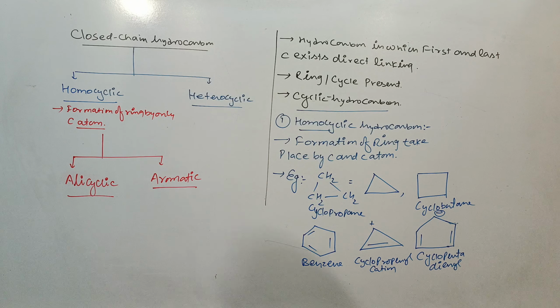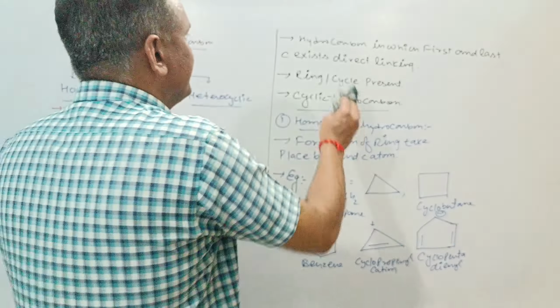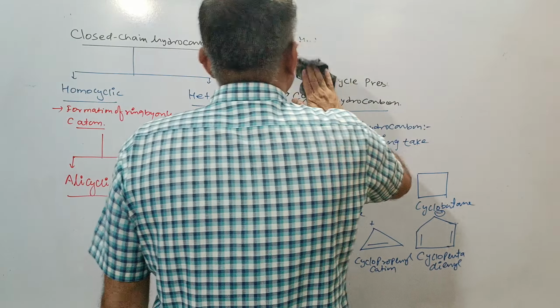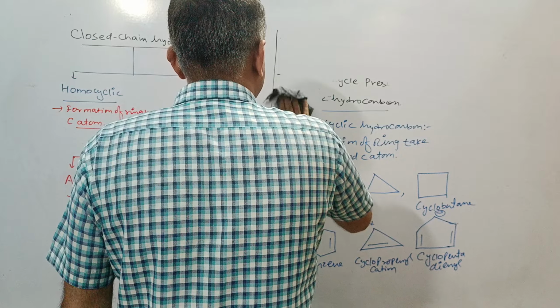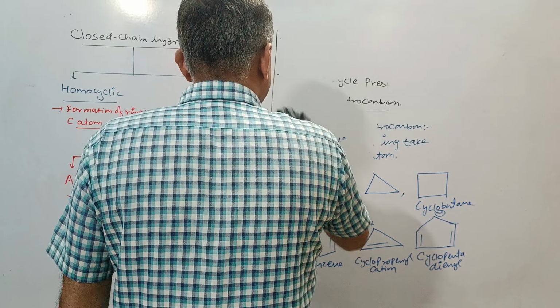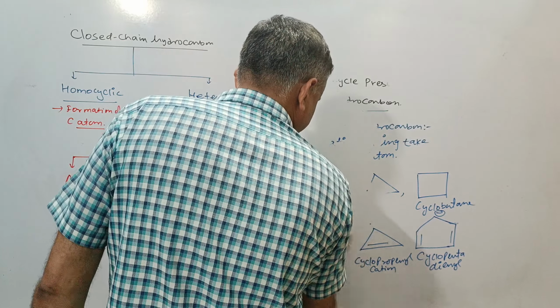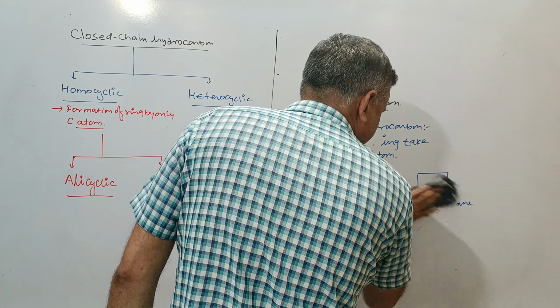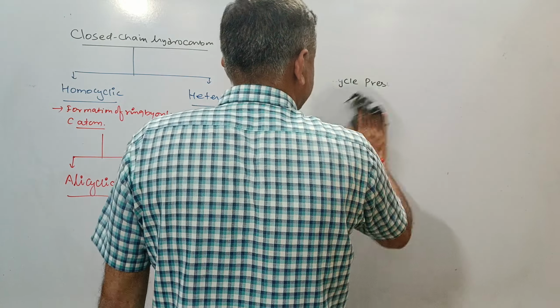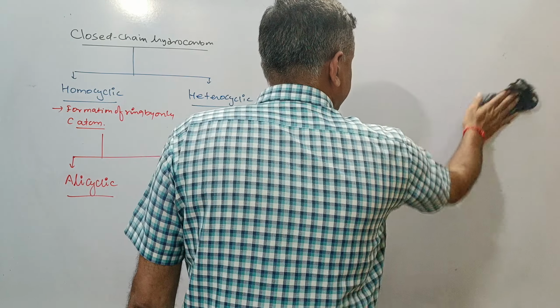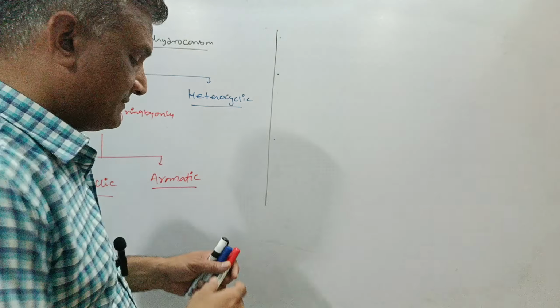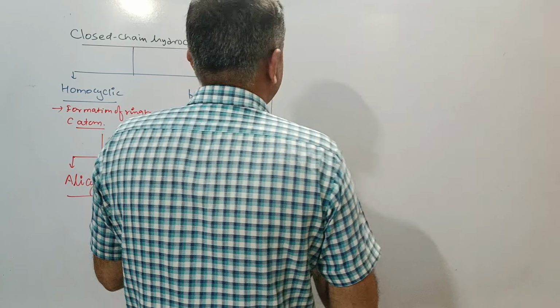Now it's time to discuss the alicyclic hydrocarbon. What is the meaning of alicyclic hydrocarbon as the first part of the homocyclic hydrocarbon? This is the alicyclic hydrocarbon.